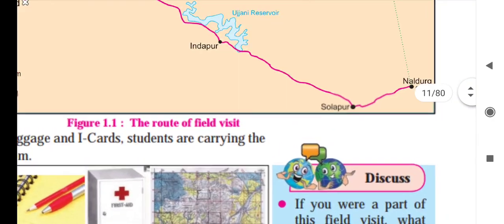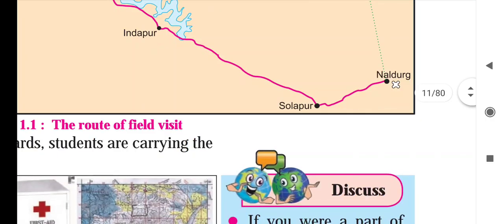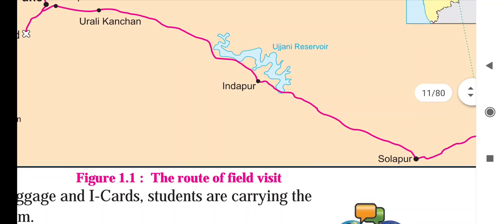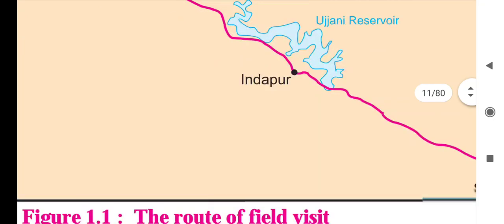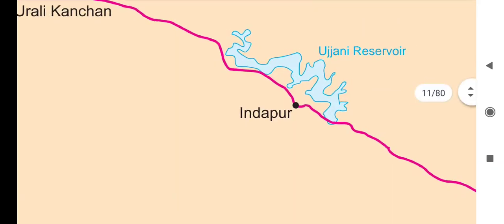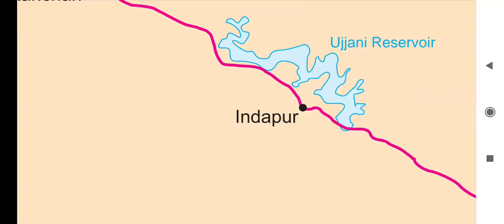They started their journey from Naldurga, then took their breakfast in Solapur. Afterward they continued their journey and reached Indapur, where the teacher ordered the bus driver to stop, and they are watching the Ujni reservoir. The Ujni reservoir is located in Indapur, on the right side of the road, and the bus driver and the students are observing the Ujni Dam.